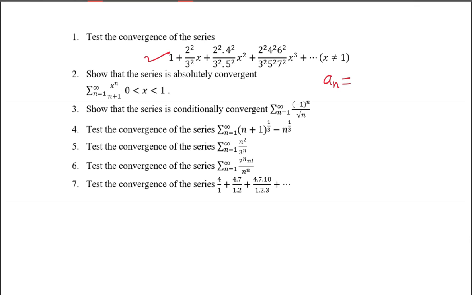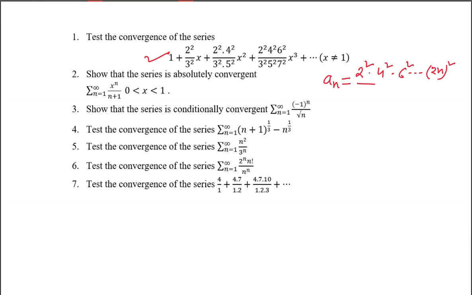What will be your first term? This is 2 square, then 2 square into 4 square, this is 2 square, 4 square, 6 square. So what is changing here? 2 4 by 2n plus 1 whole square. Each term is in multiplication, so the terms which are getting multiplied are 2n whole square. So 2 square into 4 square, in the numerator, the nth term you can write 2 square into 4 square. So if we ignore the 1, if we look from the second term.